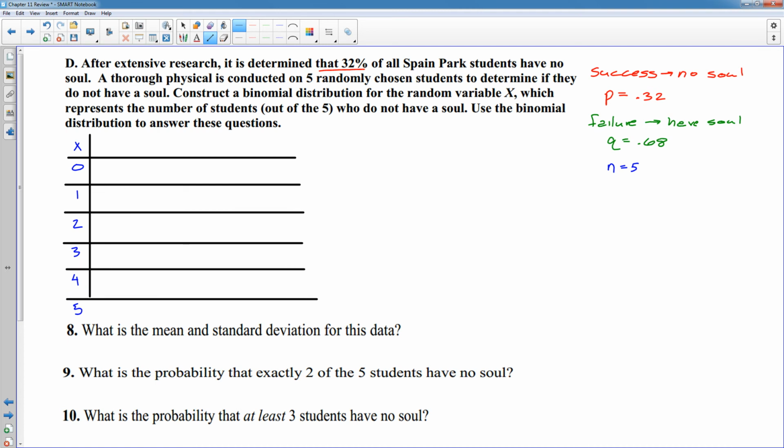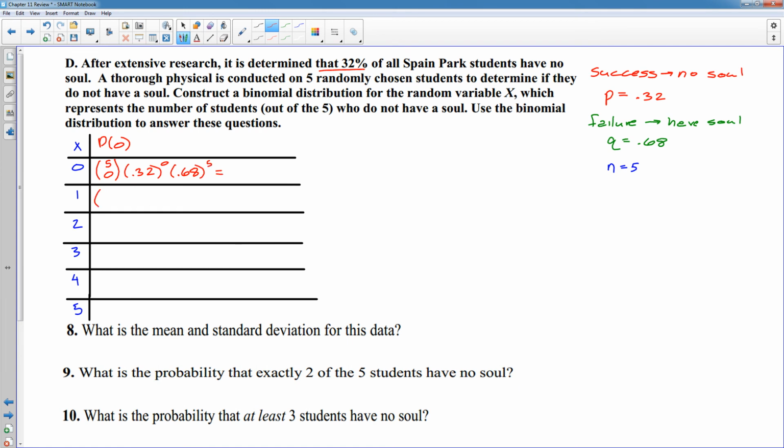And then to find the probability for each one of those, I'll carry that down a little more. The probability that 0 do not have a soul. So the probability that 0 do not have a soul, I started with 5 students, and I want 0 of them to be successful, and success is 32%. That's the percent that don't have a soul. And so 5 choose 0, and then the success percentage, we want 0 of them to be successful, which means we want all 5 of them to be unsuccessful. So 0.68 to the 5th. And then we'll throw that in the calculator.